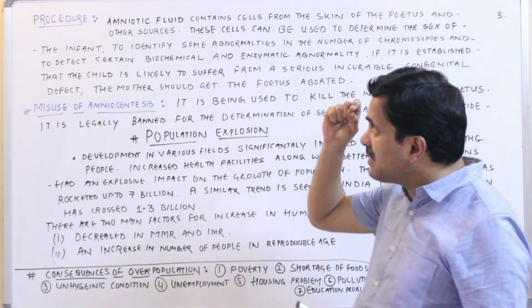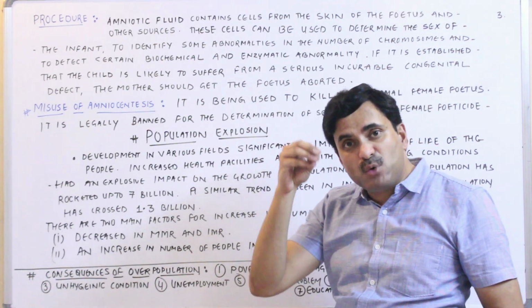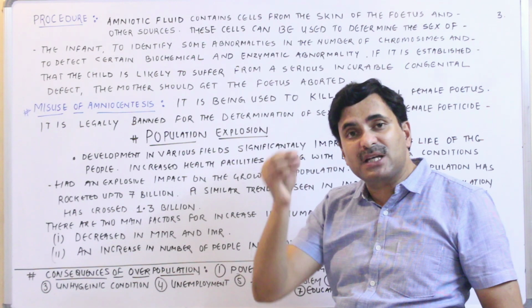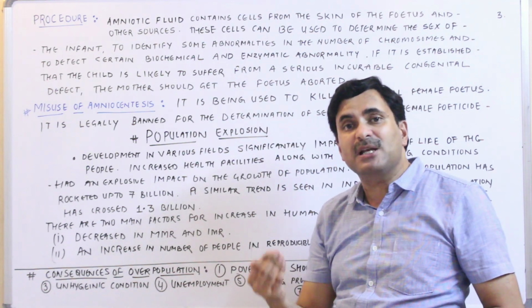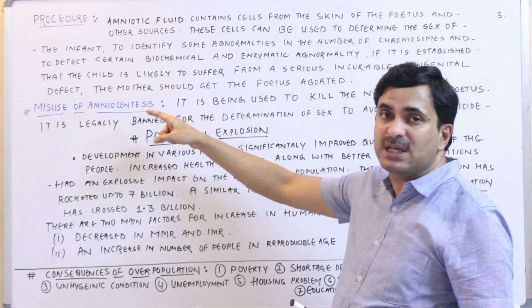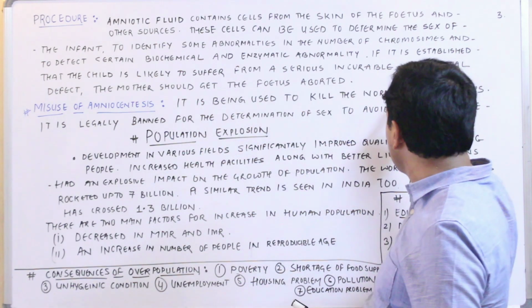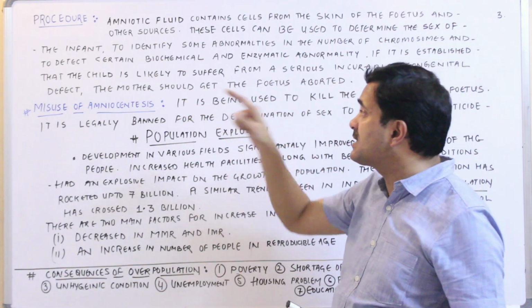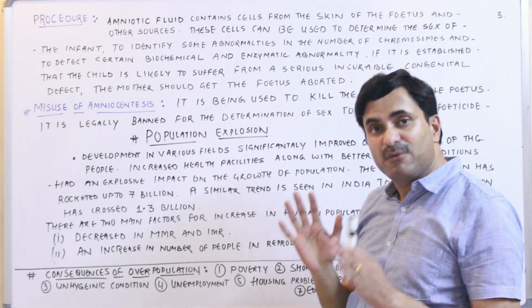Basically, amniocentesis was used to detect abnormality in the fetus, and if it was found abnormal, the female was advised to abort that child. But now amniocentesis is being misused. It is being used to kill the normal female fetus.